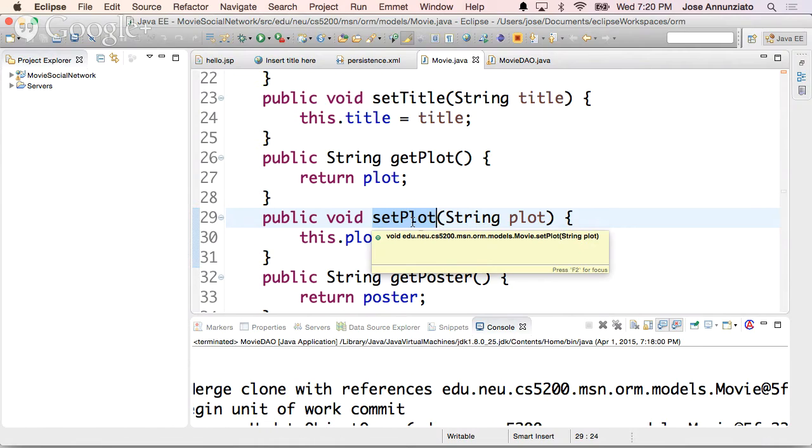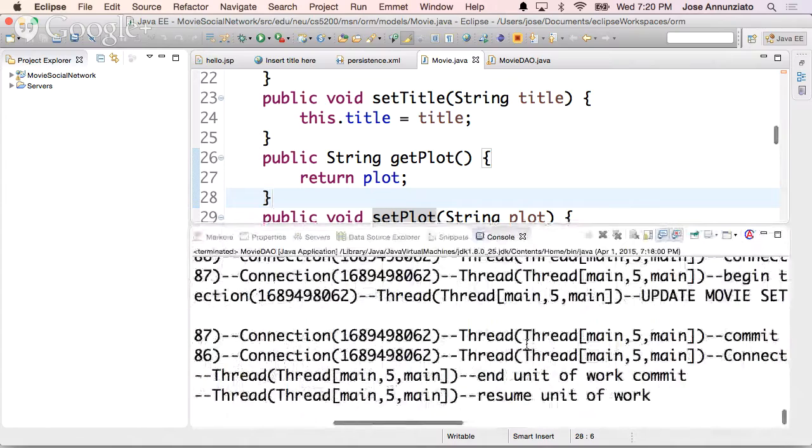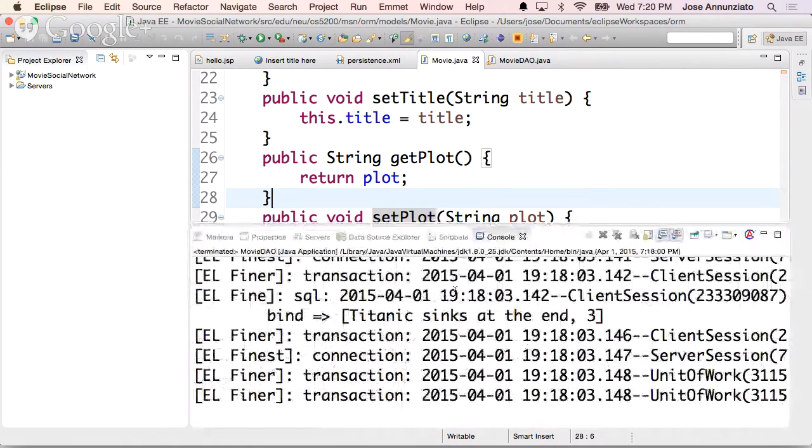Any fields that have not been modified and that are pristine, that are not dirty, will not be updated to the database. So it narrows what updates it needs to do to maintain synchronicity between the database and volatile memory space. Okay, make sense? All right, very, very cool. And that's all the JPA implementation that does that for you. It creates these phantom or sister objects that it uses to keep track of what you're doing to the objects. Right, so Titanic sinks.